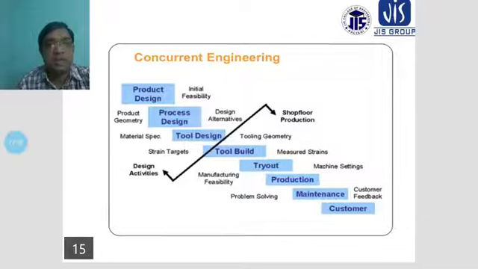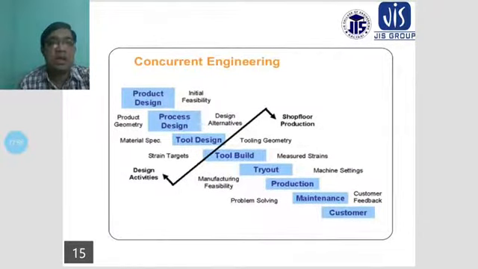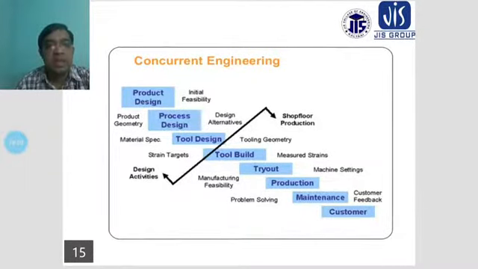Before product design, the new concept is found through customer feedback, customer response, and market surveys. Through these considerations you find the new idea for the product design. Then the initial feasibility is assessed, and the product geometry also becomes known during the product design concepts.